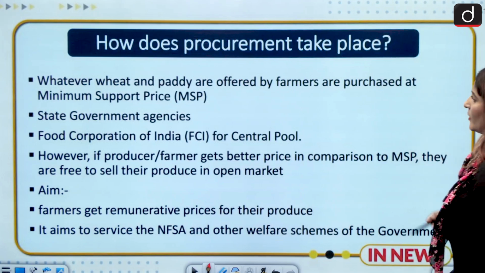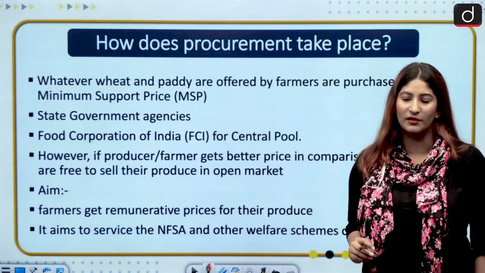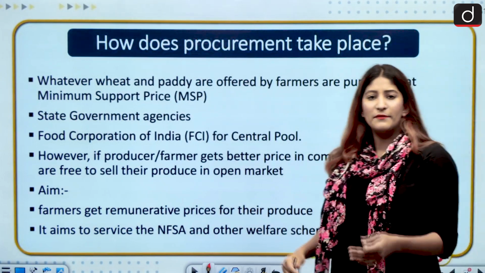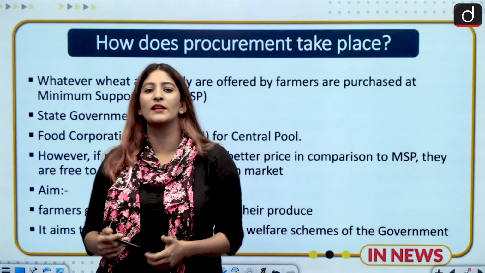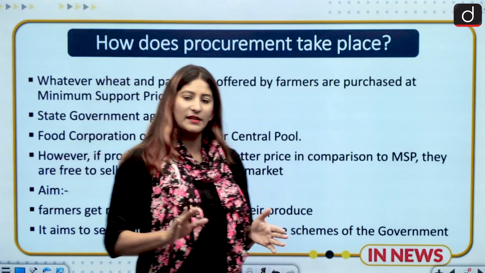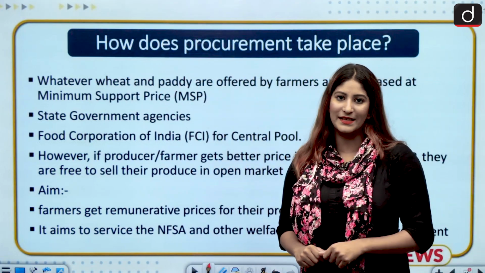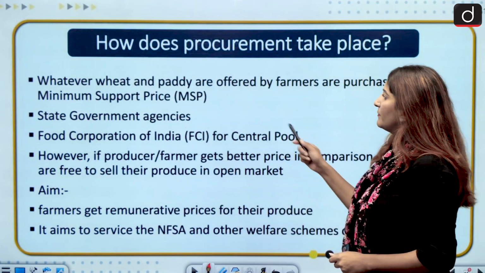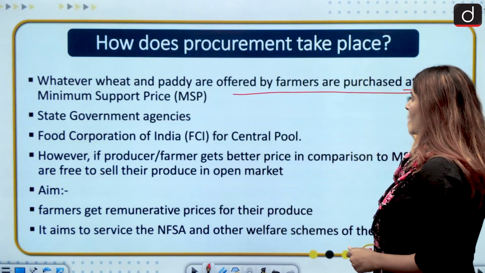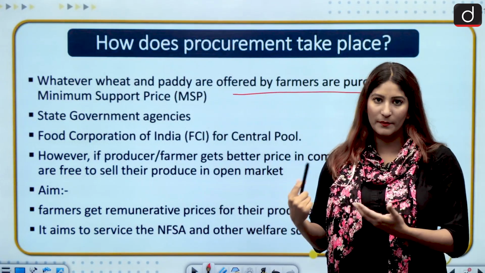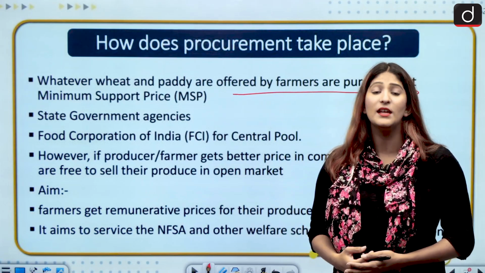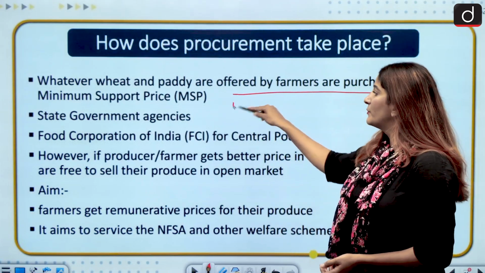Moving on, if we talk about the procurement practice, how does it occur? If you have a certain idea about MSP, this would be very easy for you to understand. If not, I will make sure that I give you the basic details of it. Whatever wheat and paddy is offered by the farmers is procured or purchased by the government at minimum support price.